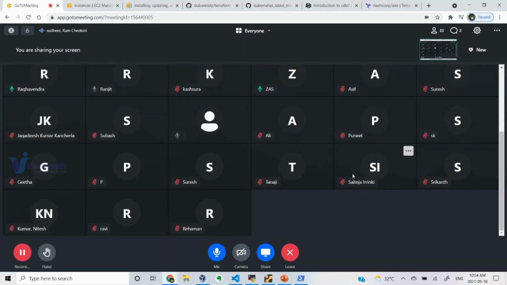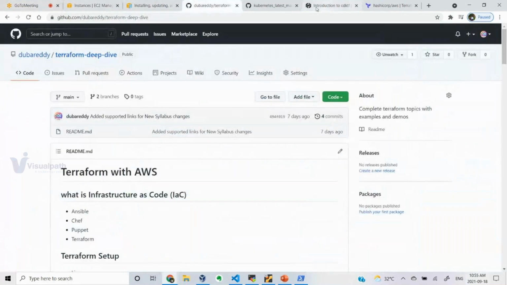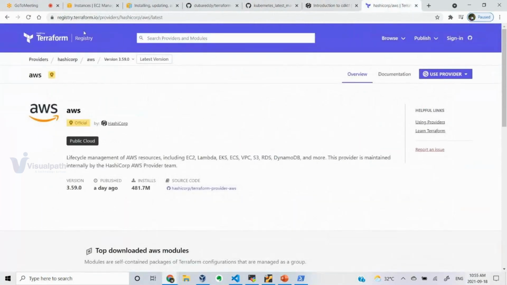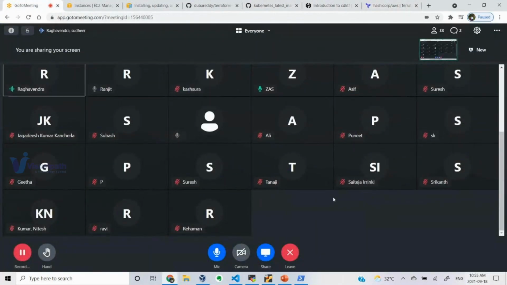Raghavendra here, a quick question. Can we reboot the servers and stop and start the instances? Everything can be done. For that, you have to check the AWS instance resource type, and which parameter you want to use for reboot. If you go to the official documentation, right? If I want to reboot the instance at a particular time, the simple answer is yes, we can.